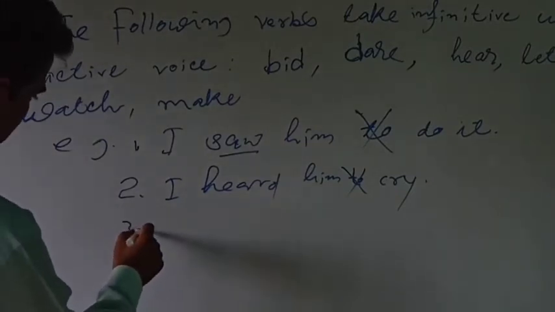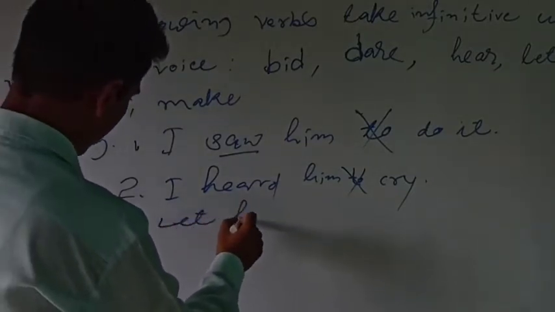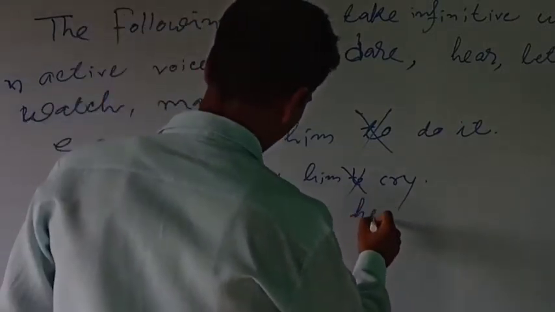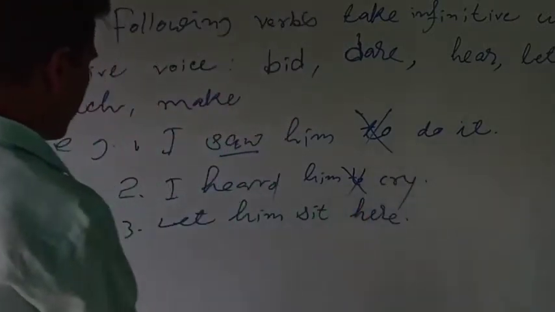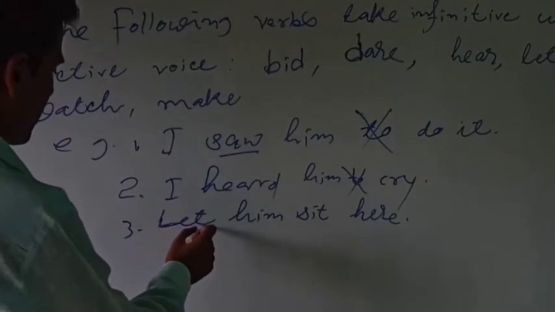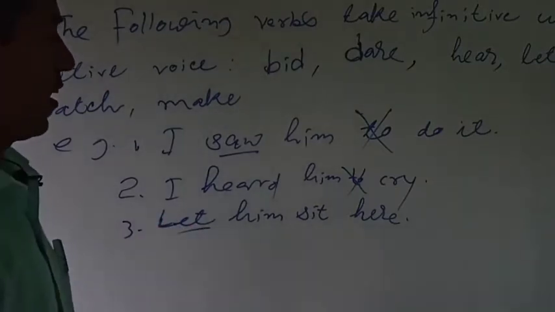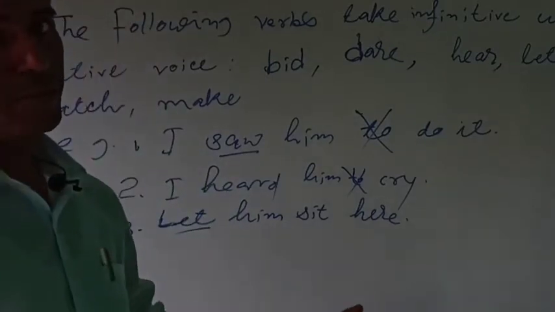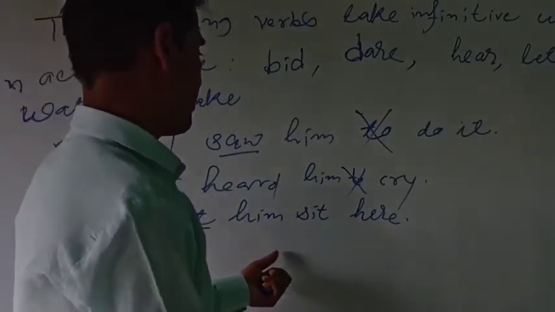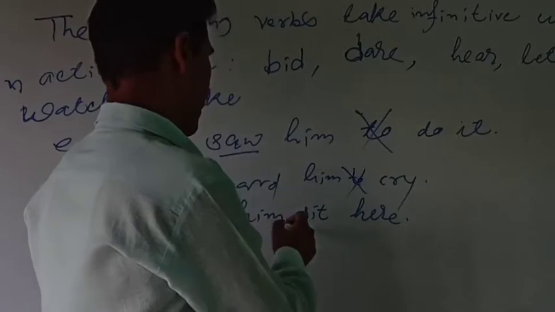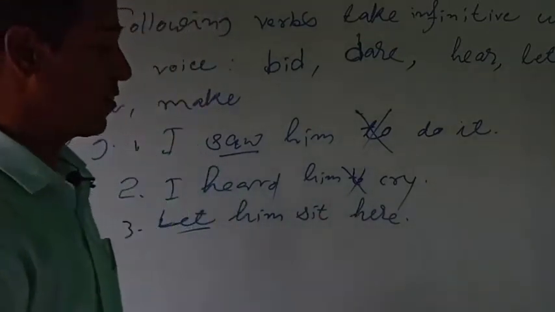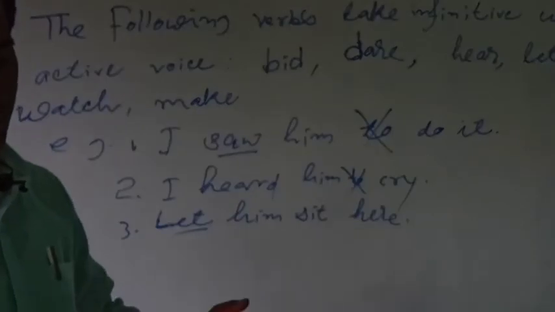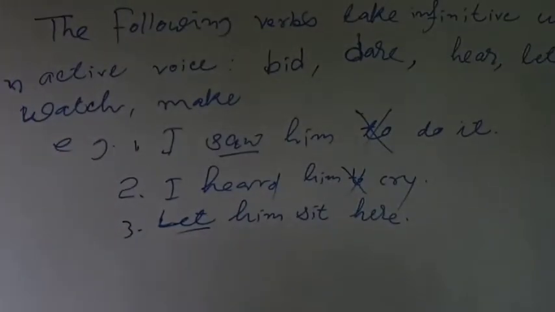So we can take one more example here. Let him sit here. Now see, let is such a verb which does not take an infinitive after it with to. So after let, when you write sit, you don't write to sit. Let him to sit here is not correct. You write let him sit here. Are you getting me? It's very simple.